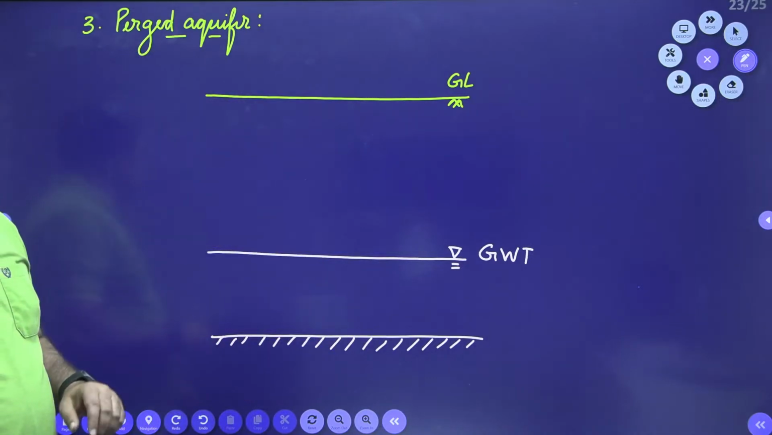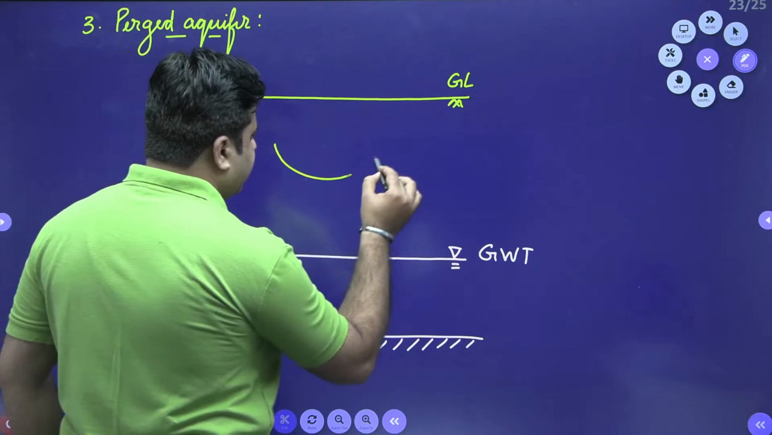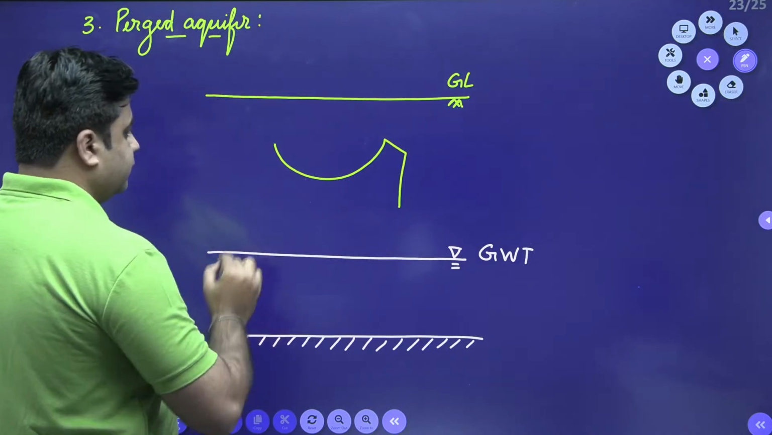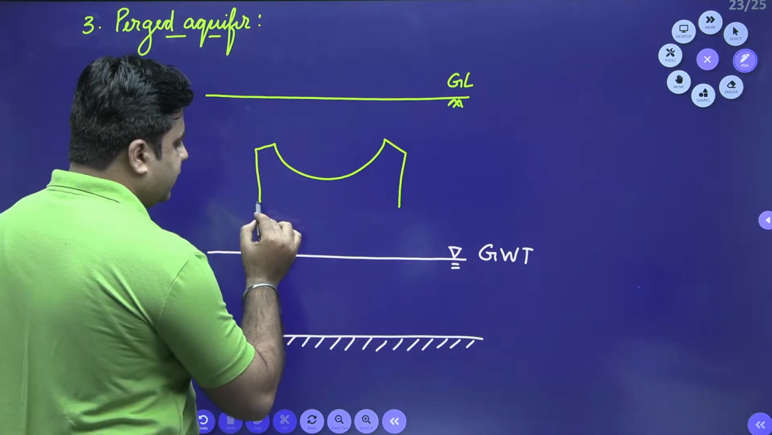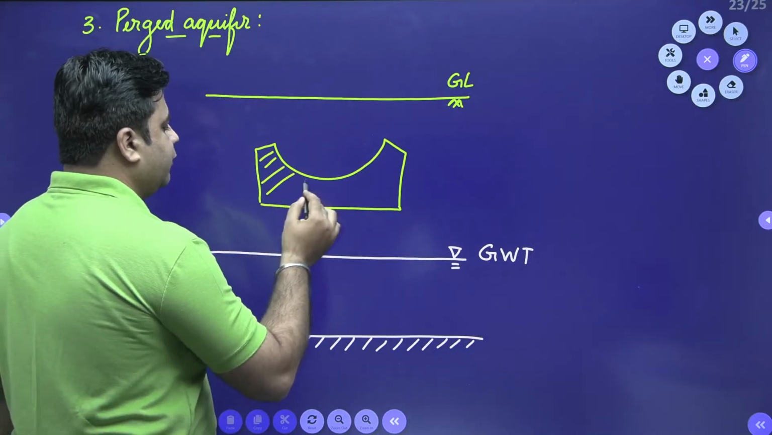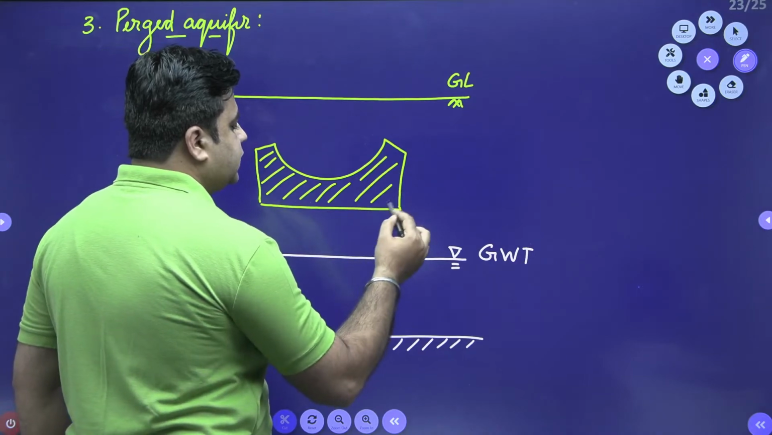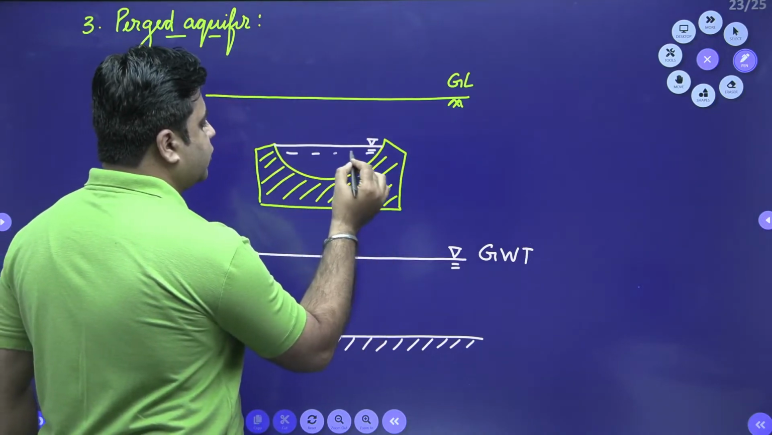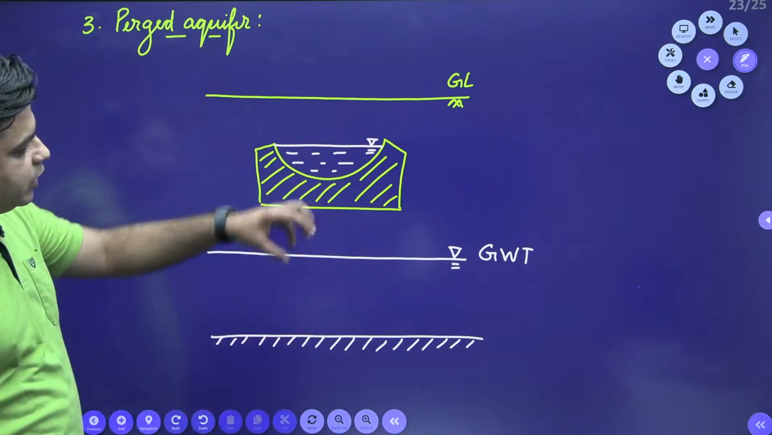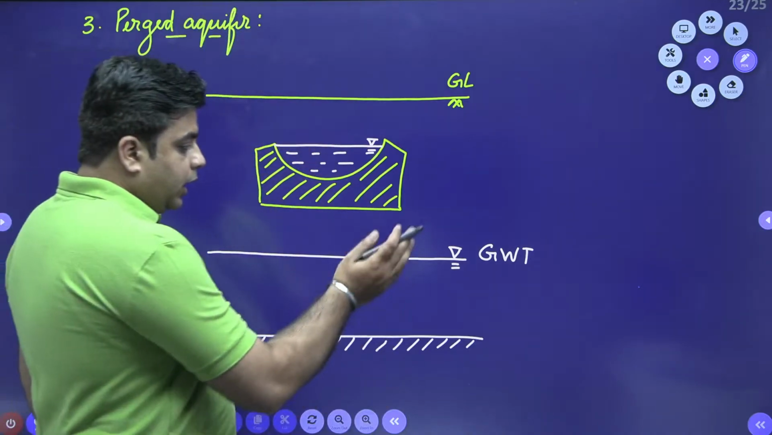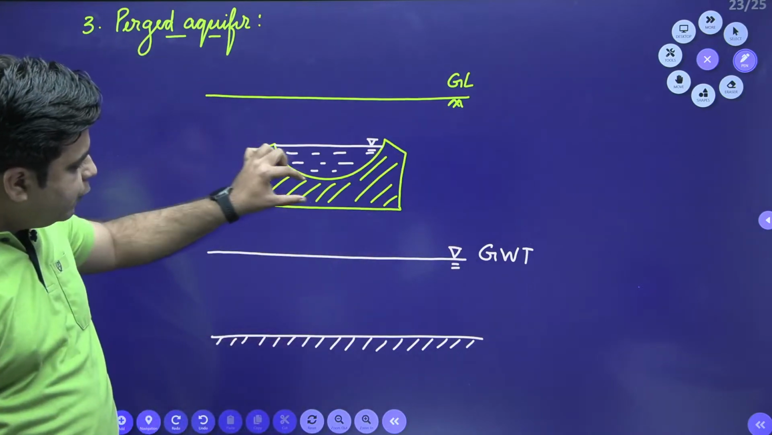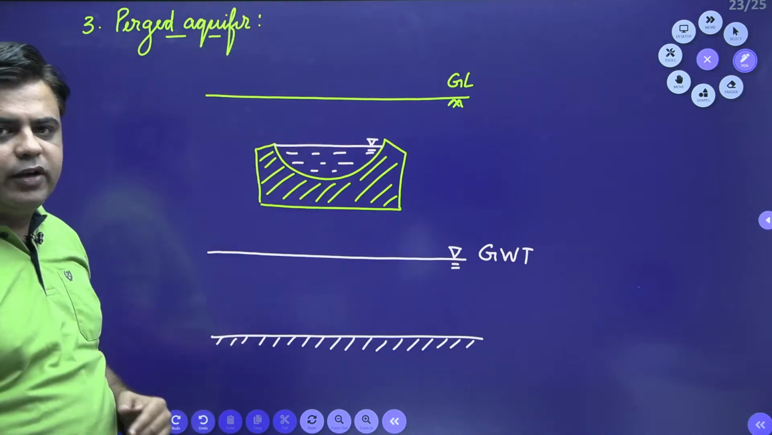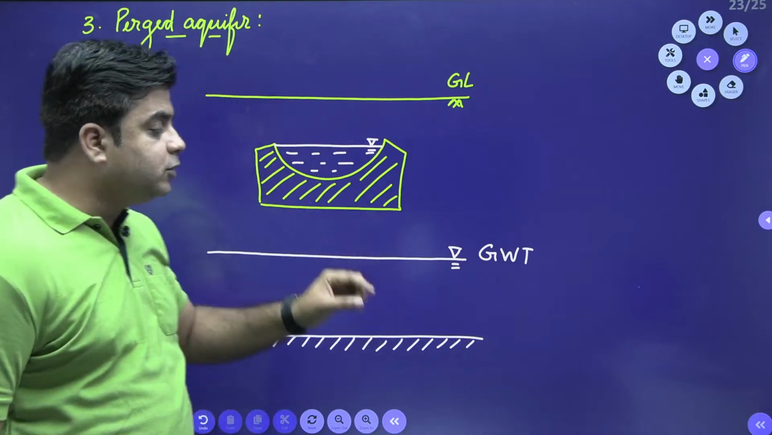Above the groundwater table, if you have an impermeable layer like this, which contains a saturated soil mass from where sufficient quantity of discharge can be extracted, that is known as perched aquifer.